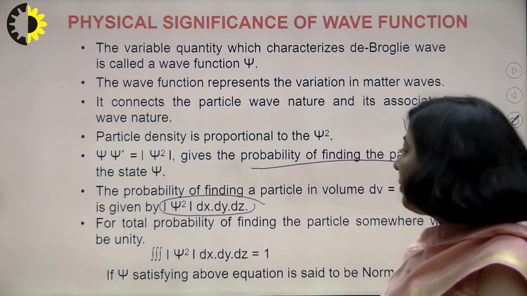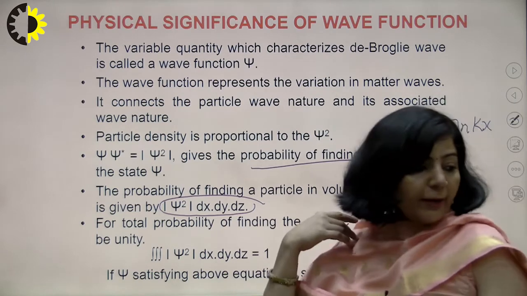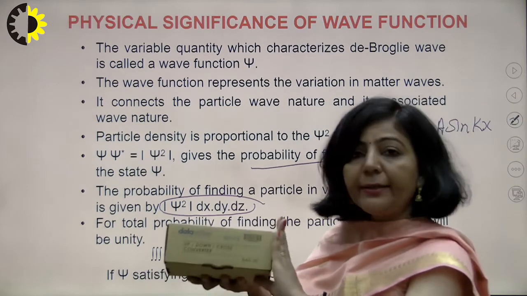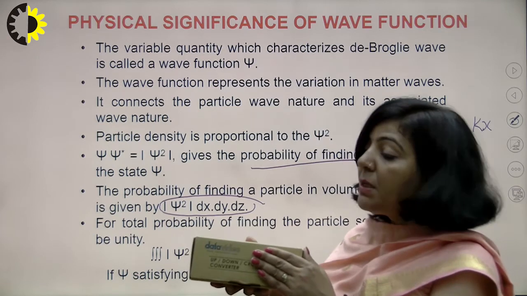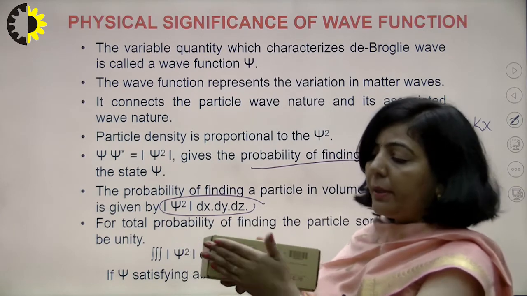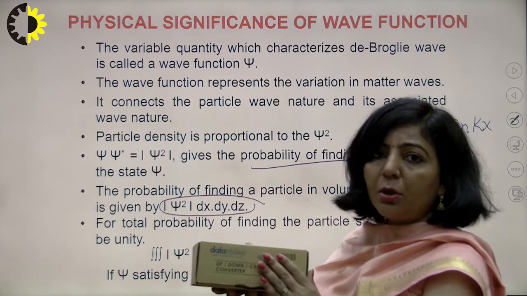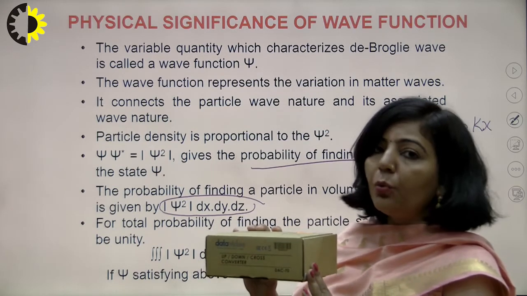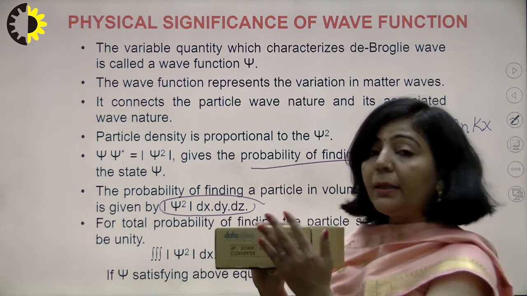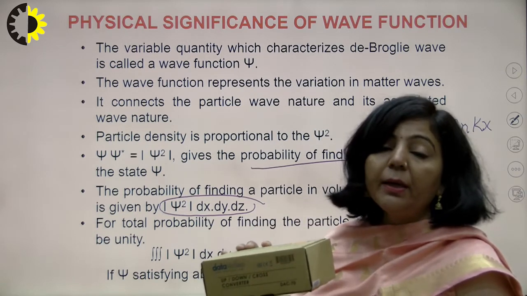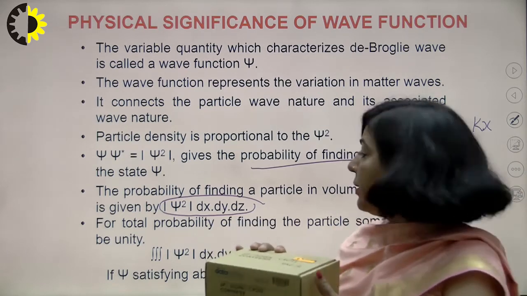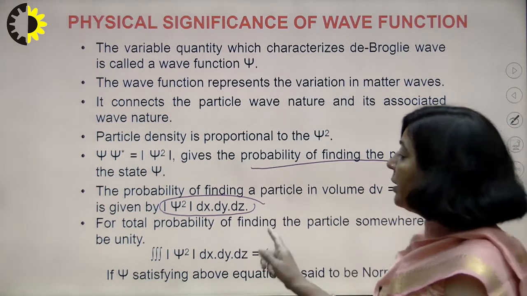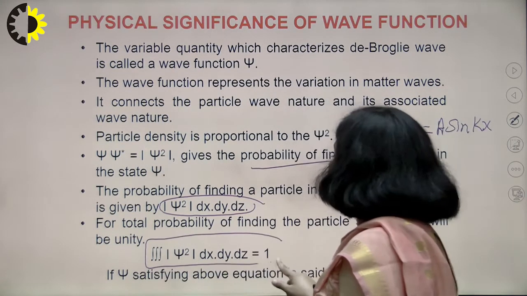When it is multiplied with its complex conjugate, it represents the probability of finding the particle. Right? And for the total probability of finding the particle, I am taking the same example. If I am saying the particle is present within this box, it means I am sure that the particle is somewhere within this box. So if you want to calculate the total probability of finding the particle within the box, you know it is 100%. That total probability is given by this mathematical expression, psi square dx dy dz.